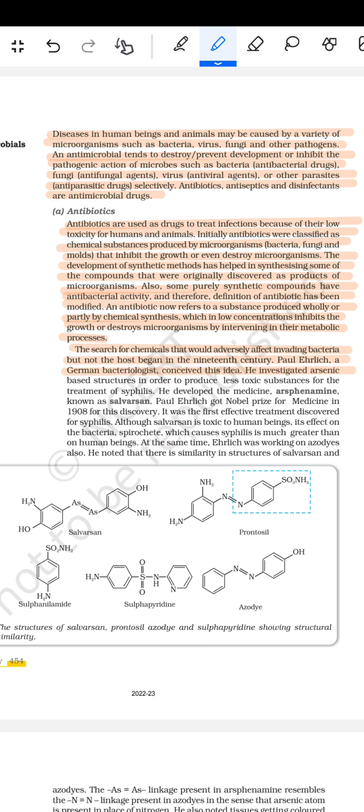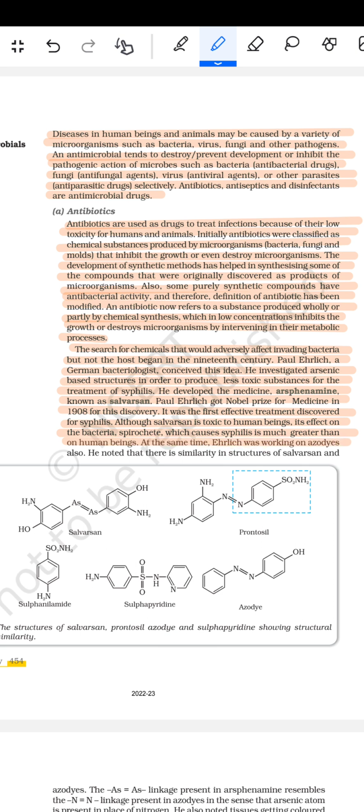He investigated arsenic-based structures in order to produce less toxic substances for the treatment of the syphilis. He developed a medicine, arsphenamine, known as the salvarsan. Paul Ehrlich got the Nobel Prize for the medicine in 1908 for his discovery. It was the first effective treatment discovered for the syphilis. Although salvarsan is toxic to the human beings, its effect on the bacteria Spirochete, which cause syphilis, is much greater than on the human beings.